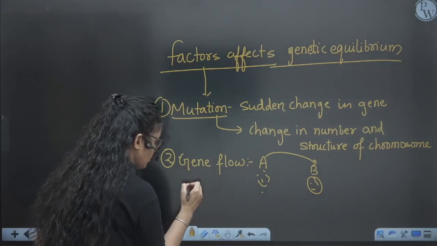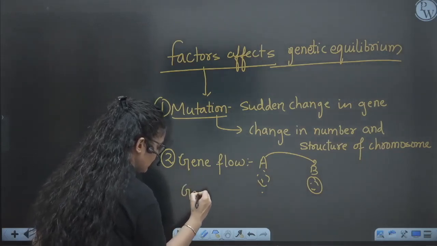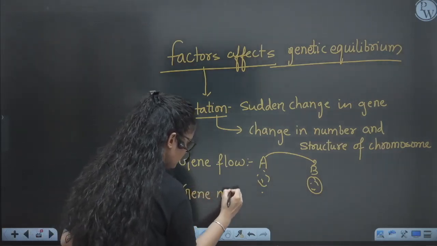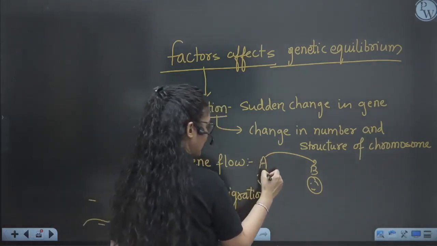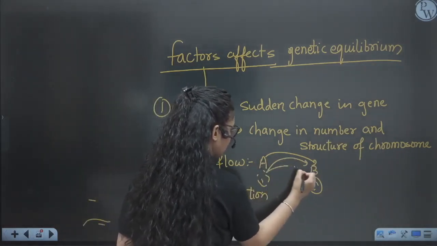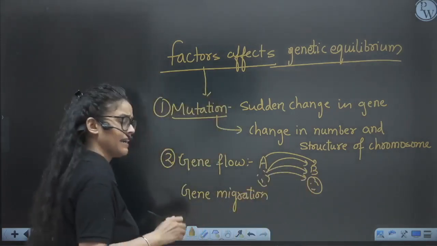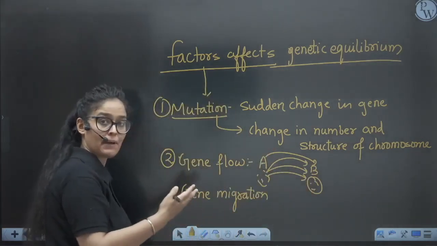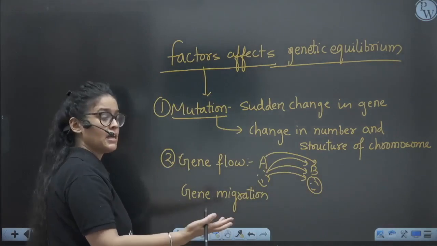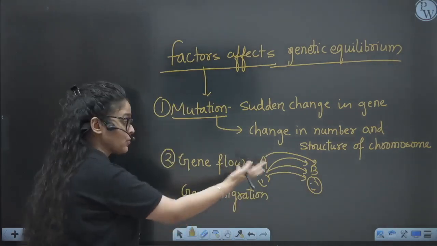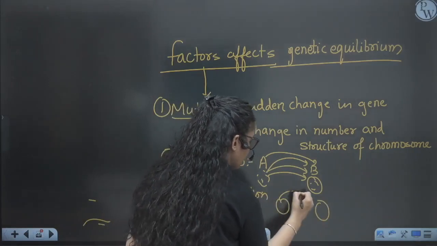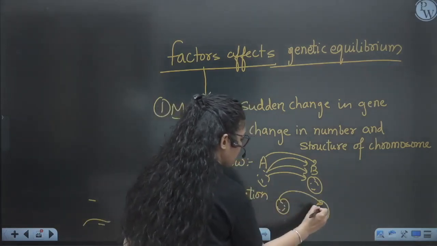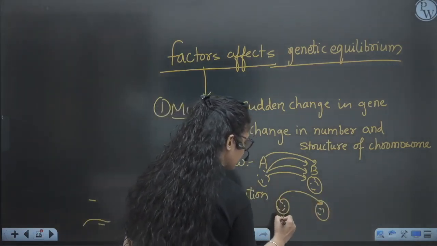And also there is gene migration. Gene flow means from a population, many Indians migrated to America, and now they are getting married to Americans, and now they are having babies with both characters. Migration means if people from one country or population migrate here and mate with the population, right?